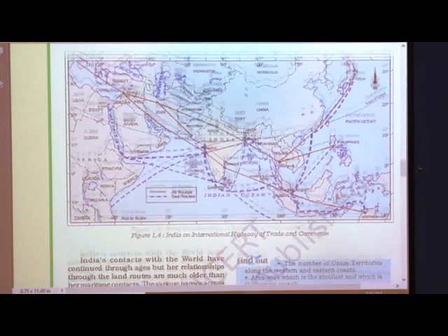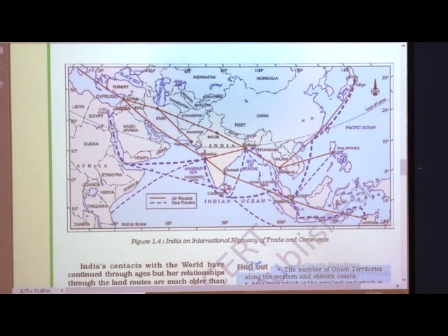See in the map, we are sharing our land boundaries in the northwestern part. See the Indian position: south, north, east, west. In the western and northwestern part, Pakistan and Afghanistan are there. In the northern part, see here, China, Nepal and Bhutan. These countries are located on the northern side. Myanmar and Bangladesh, these two are located on the eastern side.